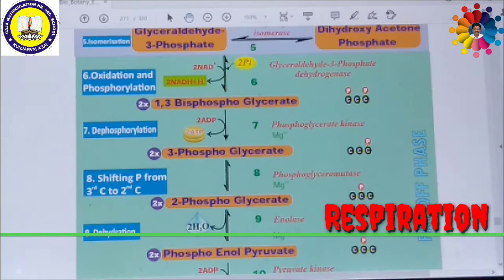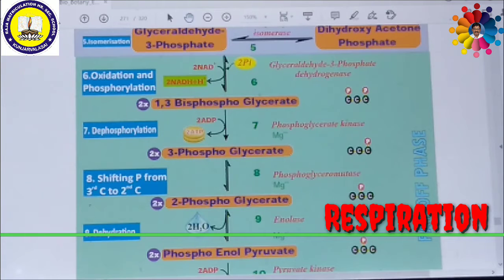Bisphosphoglycerate has 2 phosphates attached to the glycerate, one at the first position and another at the third position, which is why it is called 1,3-bisphosphoglycerate. This 1,3-bisphosphoglycerate is dephosphorylated: phosphate is transferred to 2 molecules of ADP to produce ATP, hence this is called dephosphorylation. Then 1,3-bisphosphoglycerate is converted into 3-phosphoglycerate with the help of the enzyme phosphoglycerate kinase.